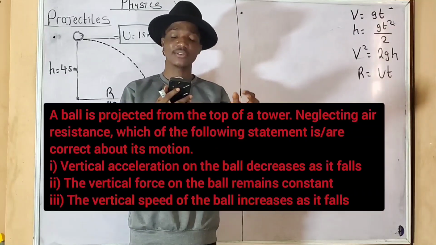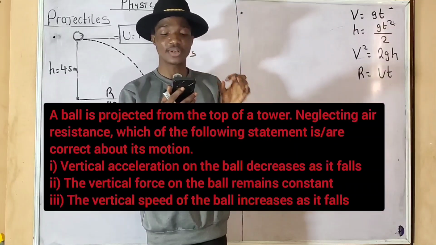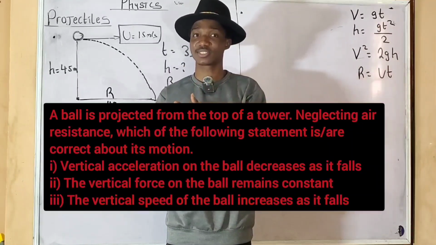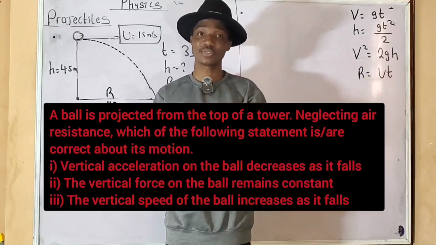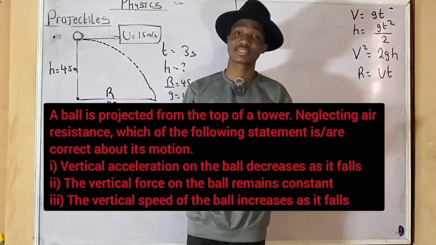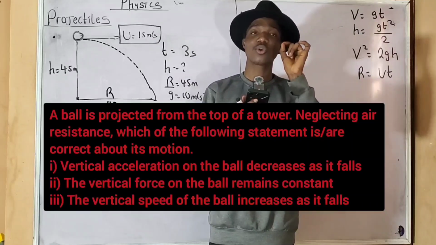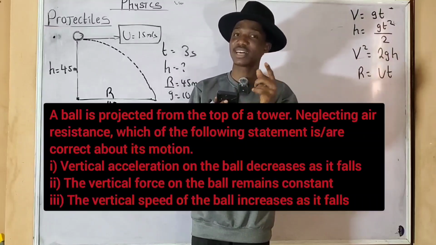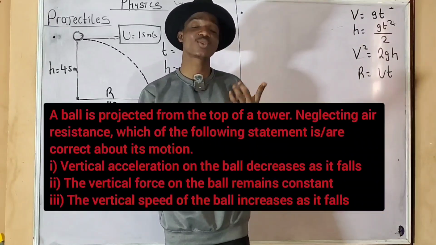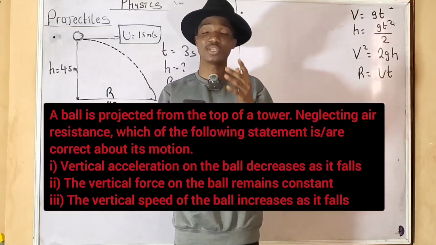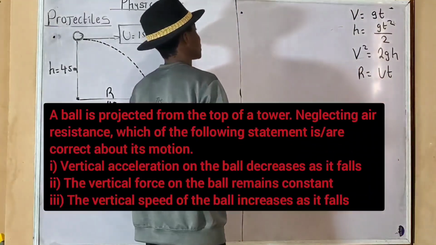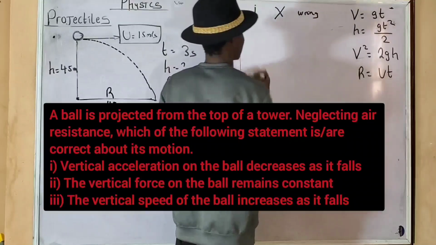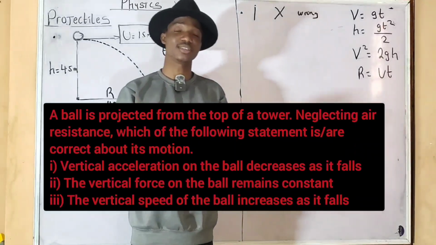of a tower. The first scenario is that the vertical acceleration of this ball decreases as it falls. I hope you understand what vertical acceleration is. Vertical acceleration is the acceleration due to gravity. Is that one true? No, because g is always constant. Are you getting it? The acceleration due to gravity is always constant. So the first Roman figure is wrong, because the vertical acceleration doesn't decrease, it's constant.